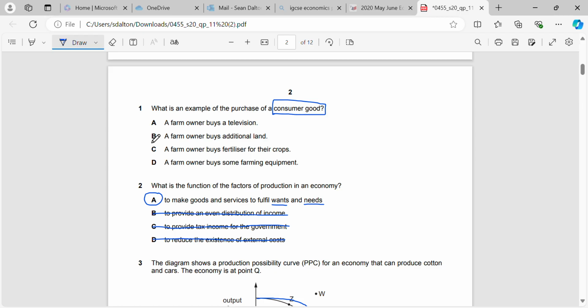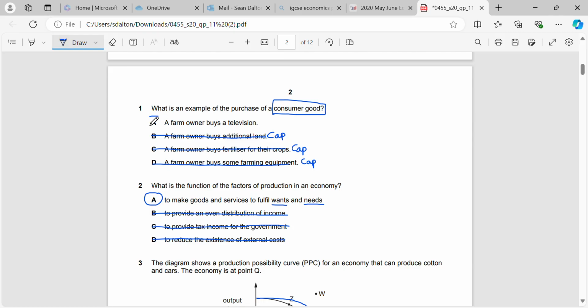So a farmer buying additional land, that's capital, because it's going to help the farmer to produce more crops. A farmer buying fertilizer is also capital, because it's going to help him improve the quality of his crops. And a farmer buying farm equipment, also capital. It's going to help him to make more or to improve the quality of his products.